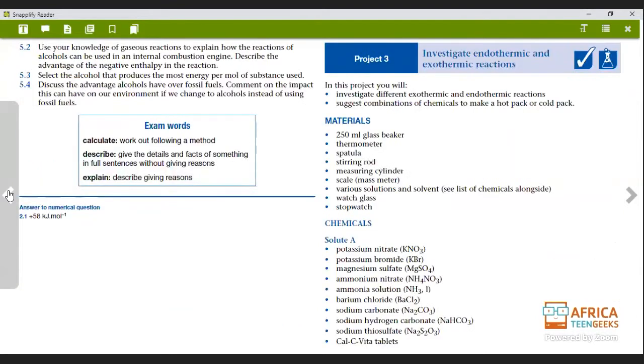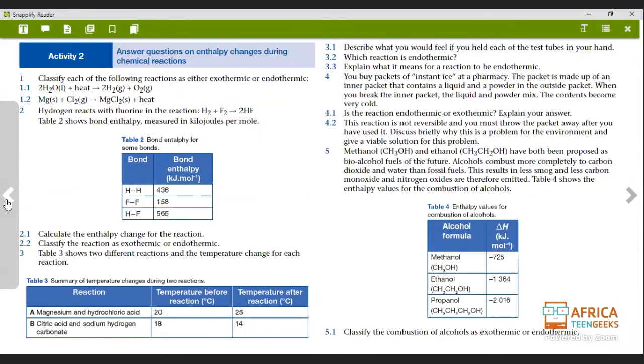Yes, so this is number 5. This is 5.2 and 5.3 and 5.4. I hope that you've taken the screenshot, and on this part, I hope you guys have taken screenshots of this as well.